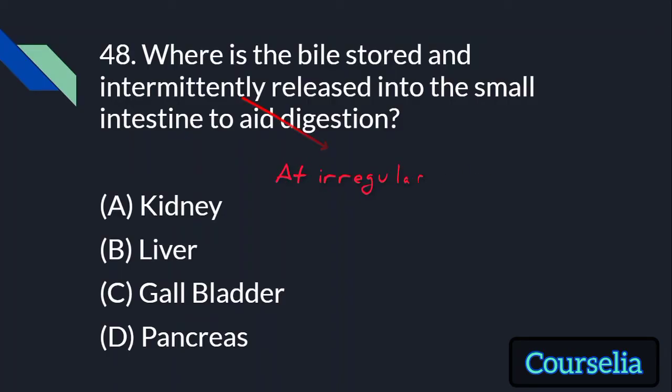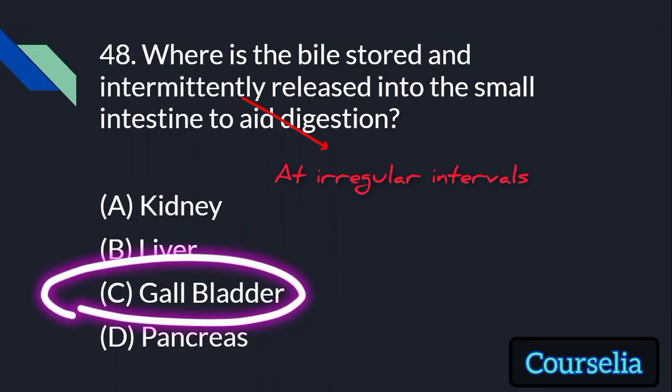Intermittently means at irregular intervals. So he asked where bile is stored, from where it is released at irregular intervals into the small intestine. Answer is gallbladder.